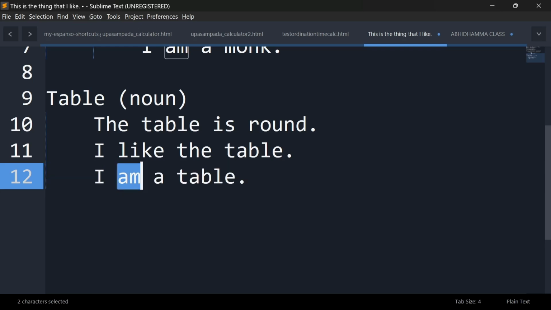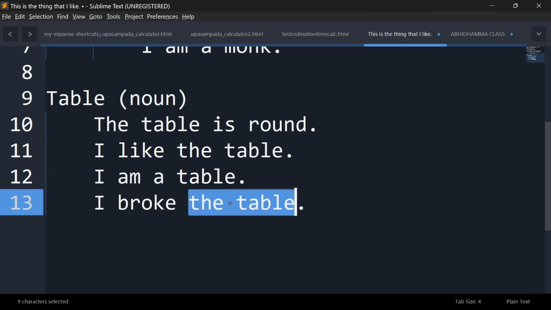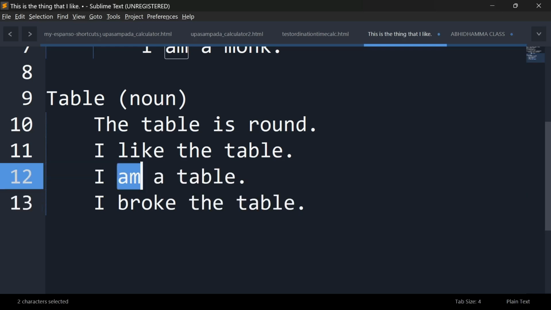If you are something, you're not doing an action towards something. For example, I broke the table. Then, yes, you see the table is kind of receiving this action of breaking. Then it's an object. But here, I am a table, this relationship is different. So it's not an object. Depends on the verb, is it? Yes, depends on the verb. It's related to the verb.